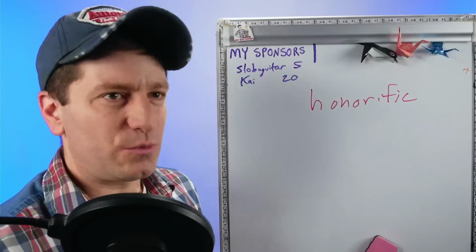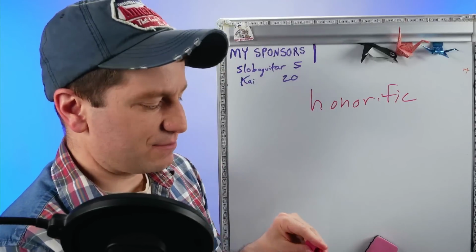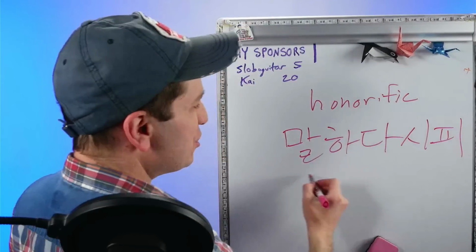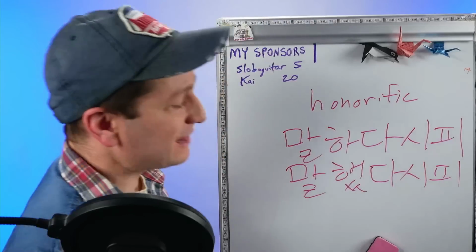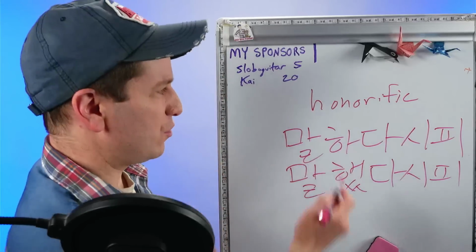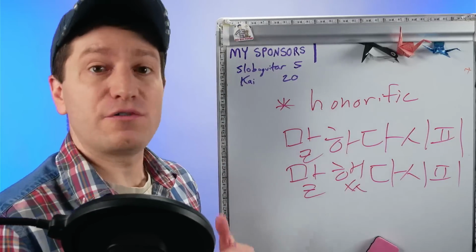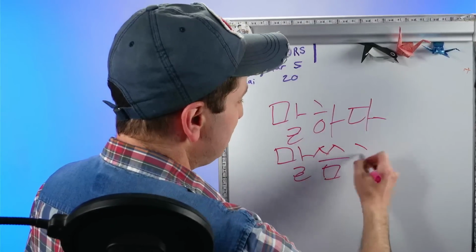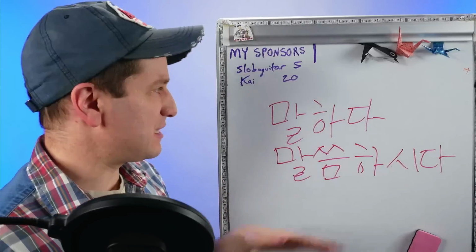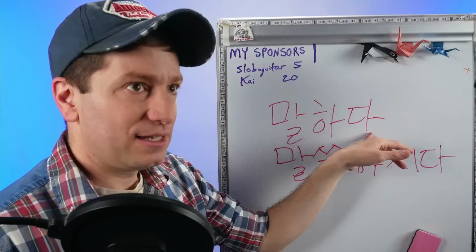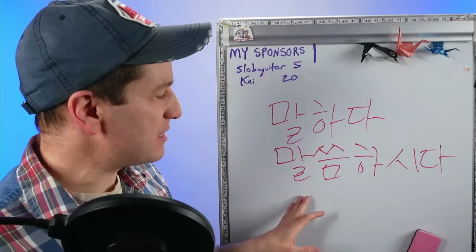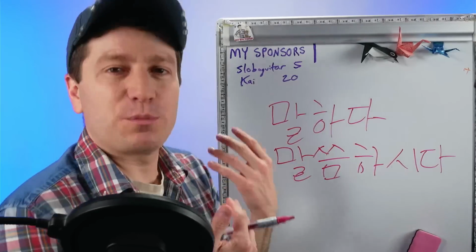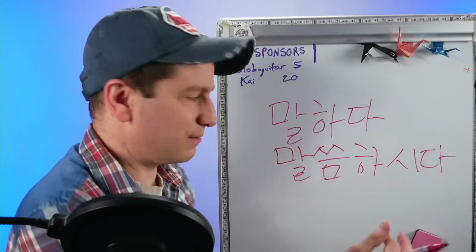So I said that you can use it with present tense and past tense verb stems. Like 말하다, you can have 말하다시피, or you could also have past tense, 말했다시피. You can also use this with honorific versions of all of those verbs that I gave you. So you could also use 말씀하시다. Instead of just saying 말했다시피, as someone said, now you can say 말씀하셨다시피, as someone said, but now it's much more polite sounding since you're talking about another person.